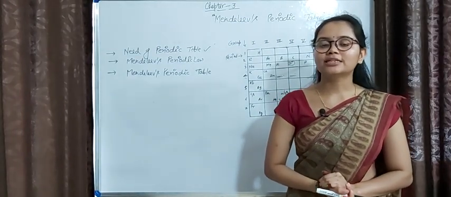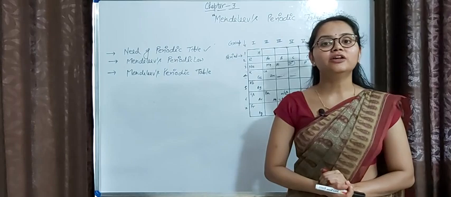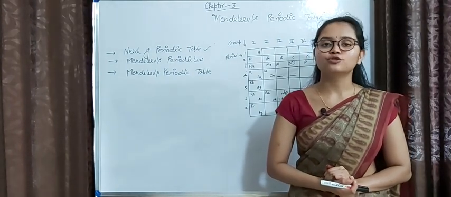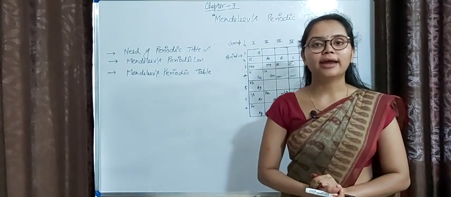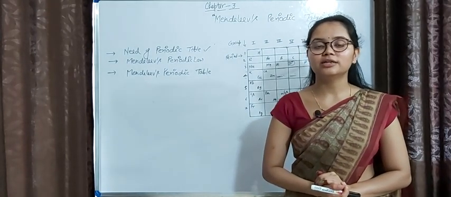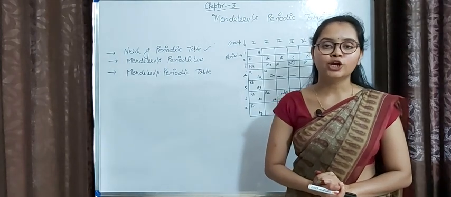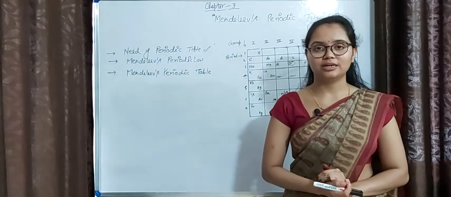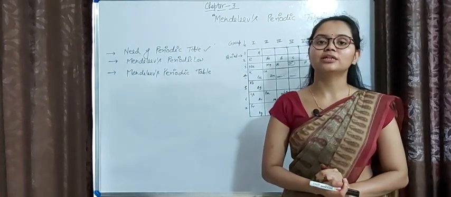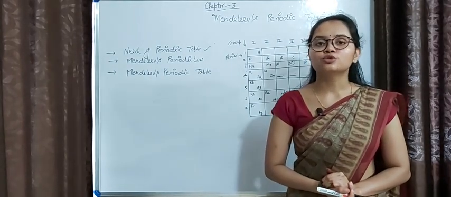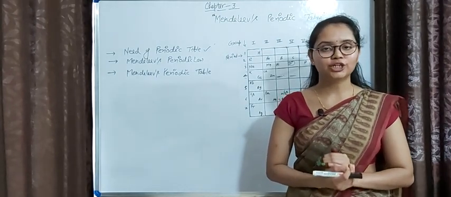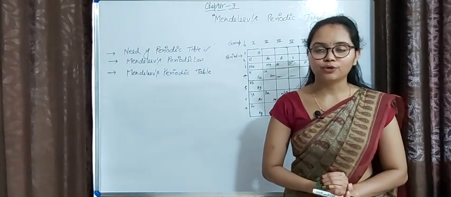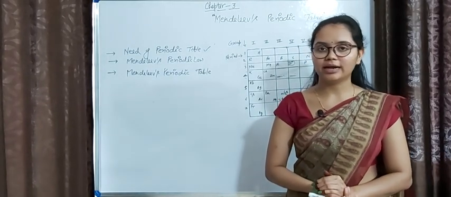So our first topic is about why. Why did Mendeleev arrange the elements in a table? What was the necessity of this arrangement? The answer is, after the discovery of many elements, like 63 elements were discovered at the time of Mendeleev, it was not easy to study each and every element and their physical and chemical properties. So scientists realized that there should be a particular specific arrangement for elements that could provide ease in the study of elements.